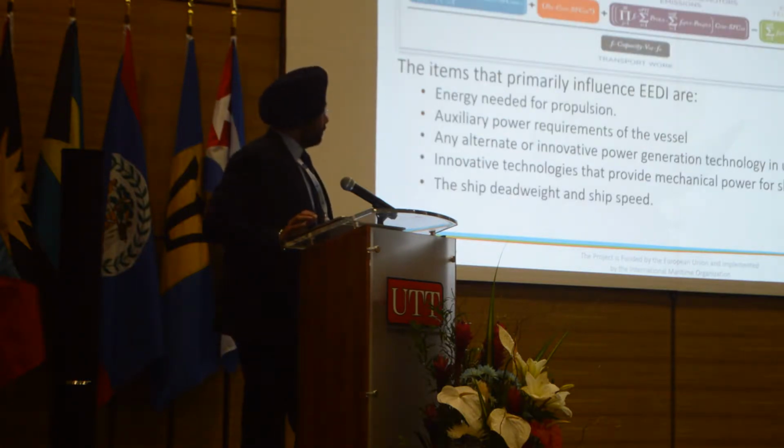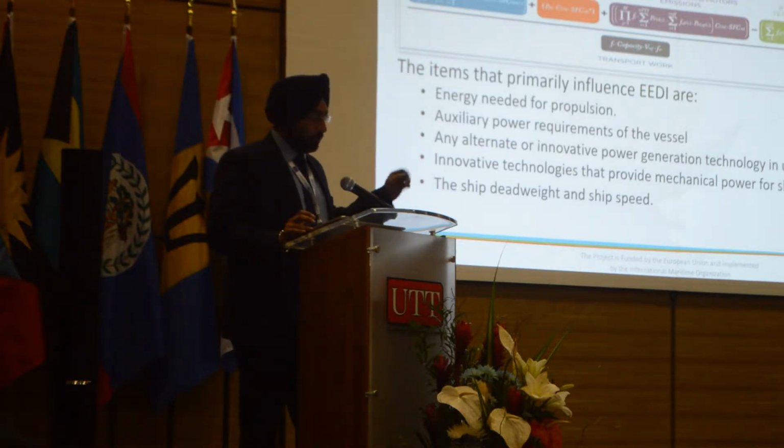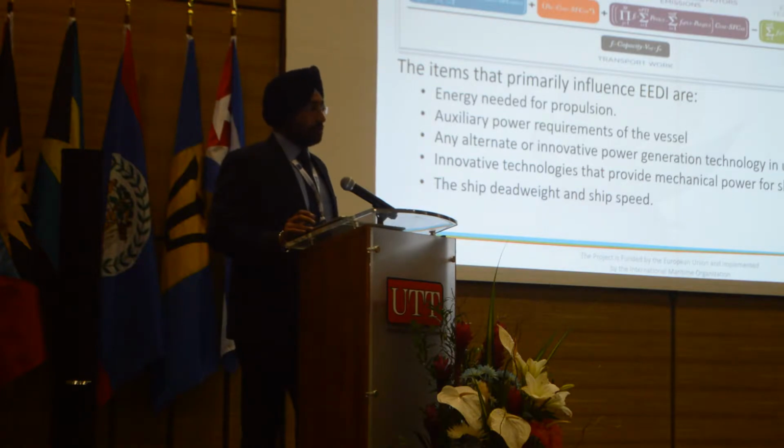So this is a short formula for calculating EEDI. If we just see primarily what influences EEDI, the first part, the blue one towards me, is the energy needed for propulsion. The next part is the other source of energy, which is the auxiliary power requirements of the vessel.